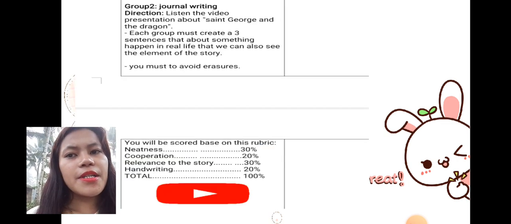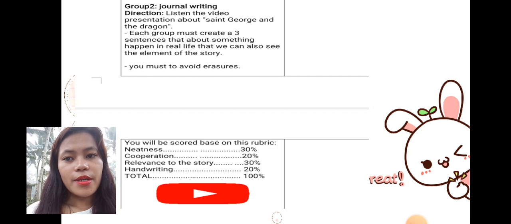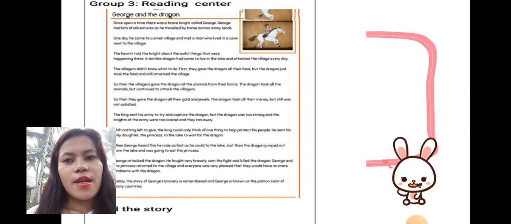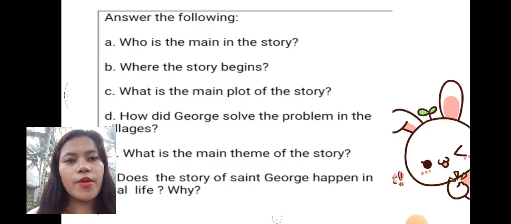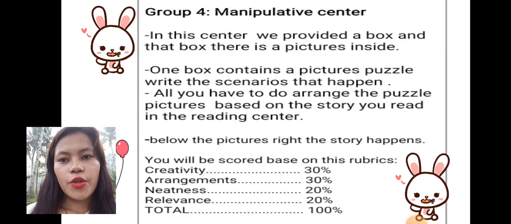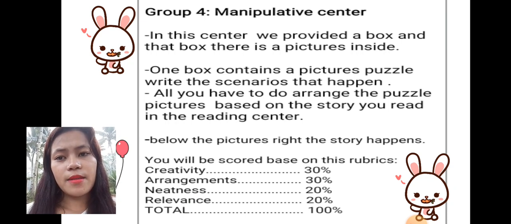In the Journal Writing Center, you perfectly created the sentences that you saw in the video presentation, or in the story, that can happen in real life situations. Excellent. In the Reading Center, it allowed them to read the story and answer the questions very well. Great job. In the Manipulative Center, you did a great job. You arranged the pictures and you perfectly arranged the scenarios that happened. Very good.